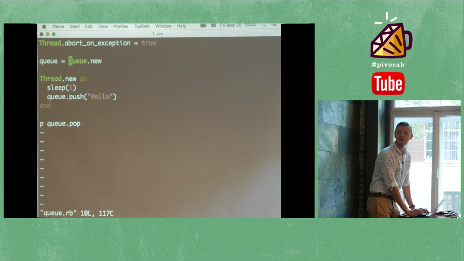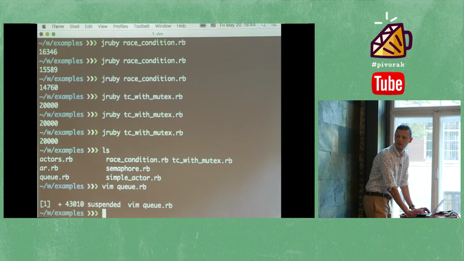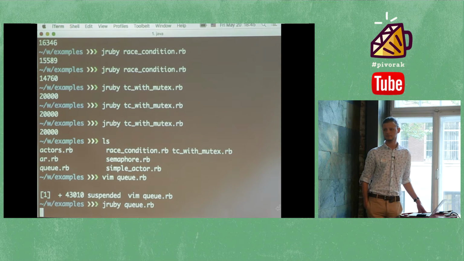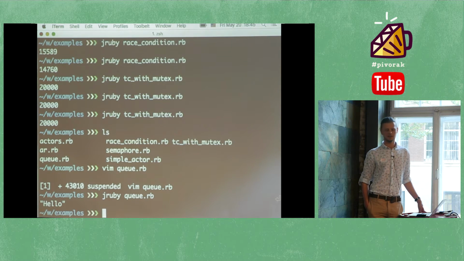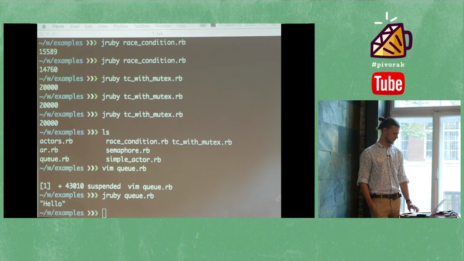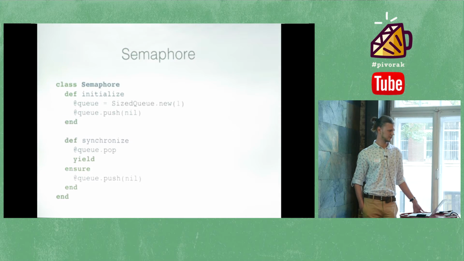Can you see this example, guys? Queue new, thread new, sleep for 1 second, then push message hello, and the main thread expects the queue to have a message there. So let's run it and see what happens. Yeah, it hangs for 1 second and then prints hello. That's basically what a queue does. Do we need to talk a bit more about queue here? Because it looks like the implementation is pretty clear.